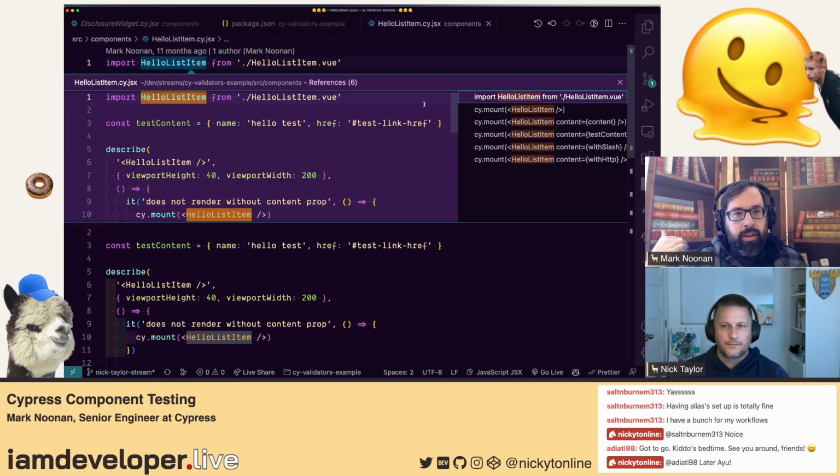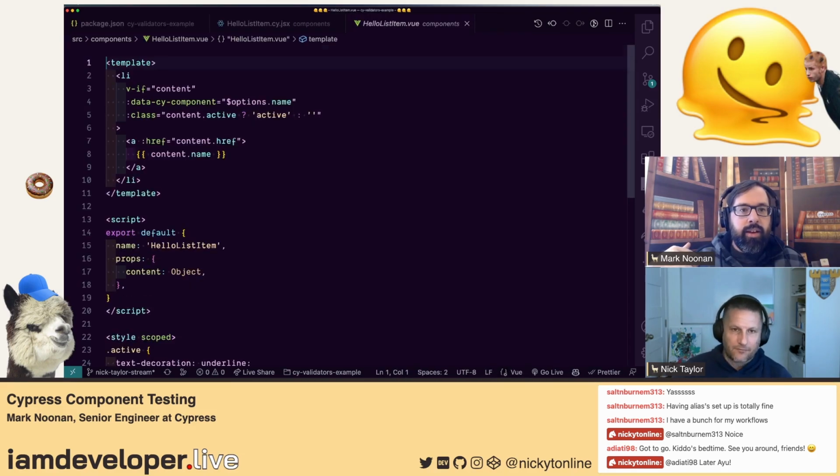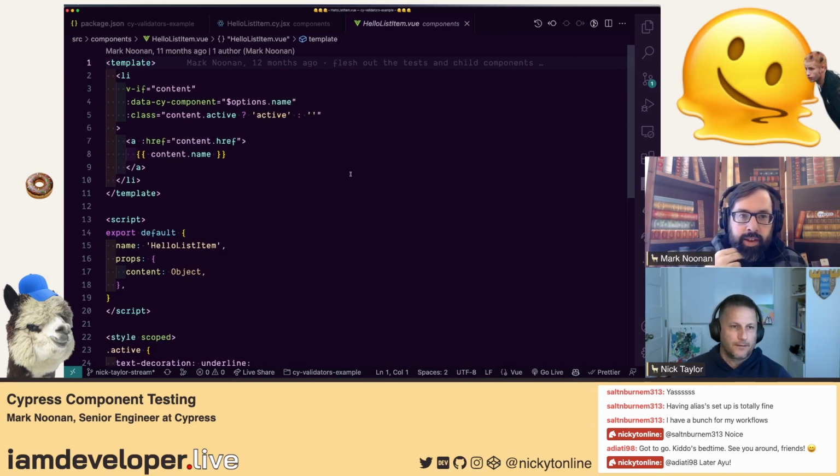If you click on the file name itself, VS Code will just open it for you. You mean regular Insiders VS Code? Yeah, you can go to F12, definition. Exactly. So this is how I start work a lot of the time.